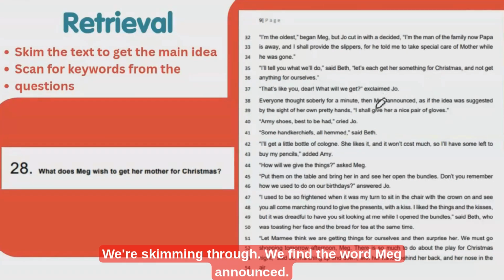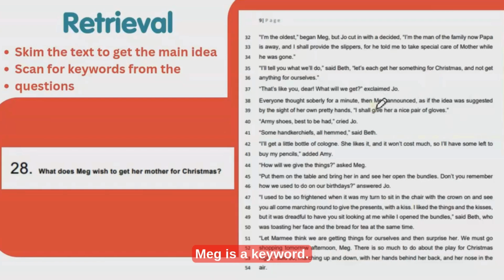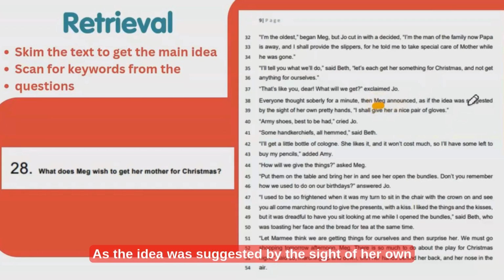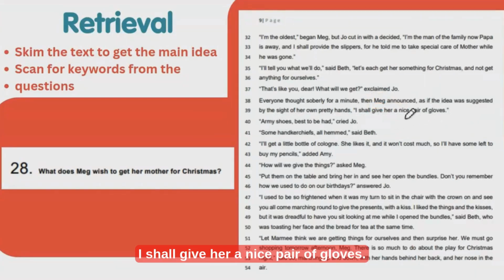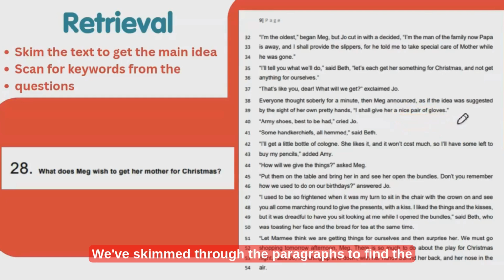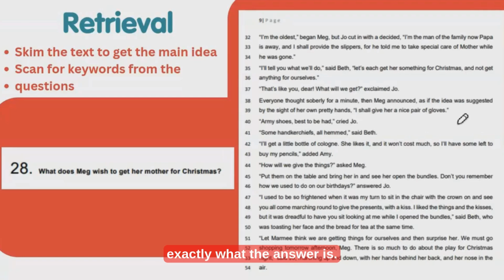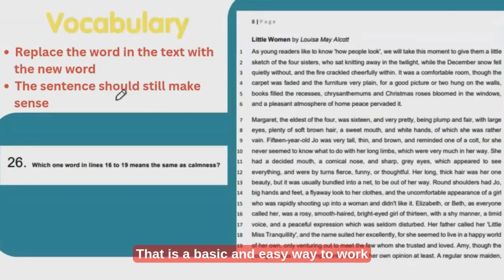If we're skimming through, we find the words Meg announced. Meg is a keyword. As the idea was suggested by the sight of her own pretty hands, I shall give her a nice pair of gloves. That is the answer, a nice pair of gloves. We've skimmed through the paragraphs to find the information about Christmas presents, and then we've scanned for keywords from the question to help us work out exactly what the answer is. That is a basic and easy way to work out retrieval questions.